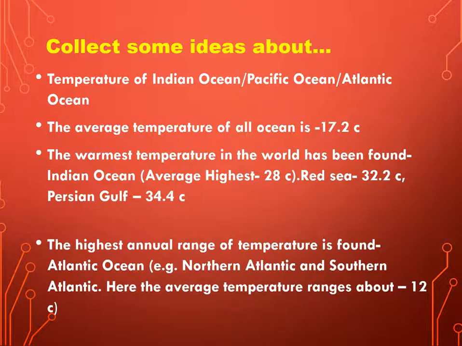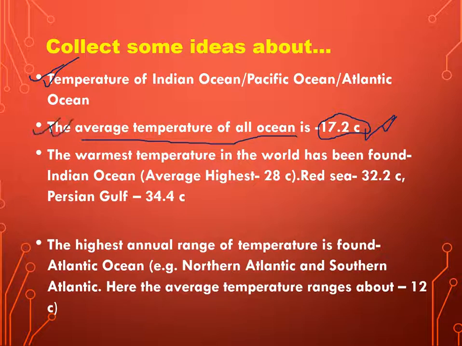You have to collect some ideas about temperature of Indian Ocean, Pacific Ocean and Atlantic Ocean. You can find it anywhere. So you have to collect some ideas about fluctuation of temperature of different parts of Indian Ocean, Pacific Ocean, Atlantic Ocean. Okay, so this should be ready. Next, the average temperature of all oceans is 17.2 degrees centigrade. Okay, average temperature that you have to remember. Average temperature of all oceans of the world is 17.2 degrees centigrade.